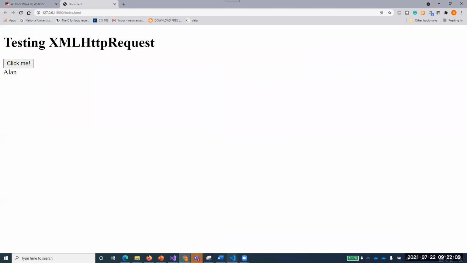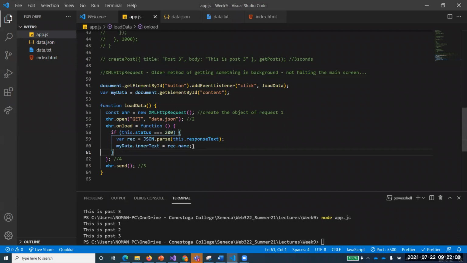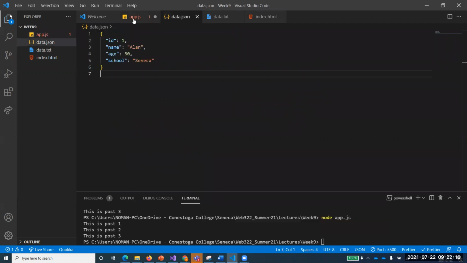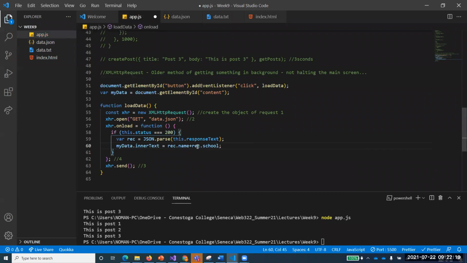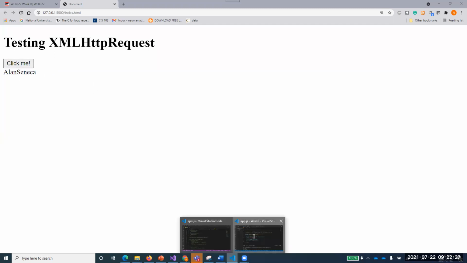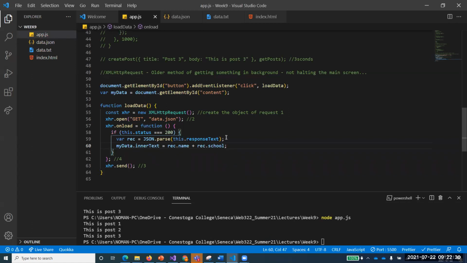You see, now I can get this ln, or maybe if you want, rack dot, what were the other fields that we have defined? School, for example, rack dot school. So I can get both of these in my output now, because I have got this data converted into JSON. Do you understand what I'm doing in line number 59? Converting the received data into object form before accessing individual fields of it.